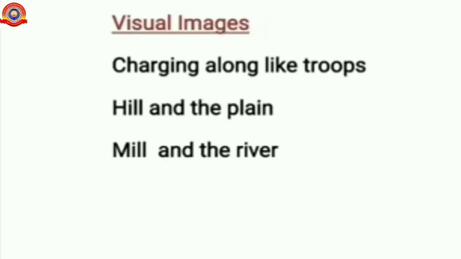So, we will see the visual images in this poem. What are visual images? Visual images are images that we can see while reading a poem. So, charging along like troops, hill and the plain, mill and the river. So, when we read this poem from a railway carriage, all these pictures come in our mind as we see them. So, they are called visual images.